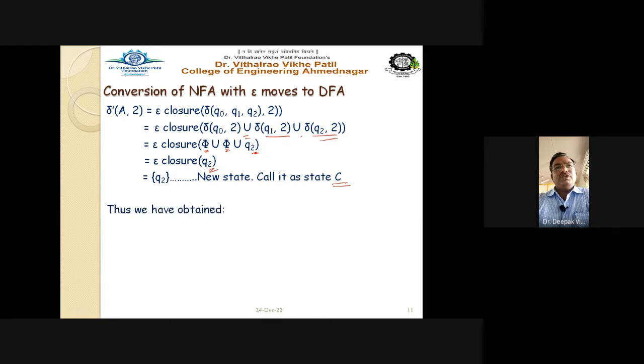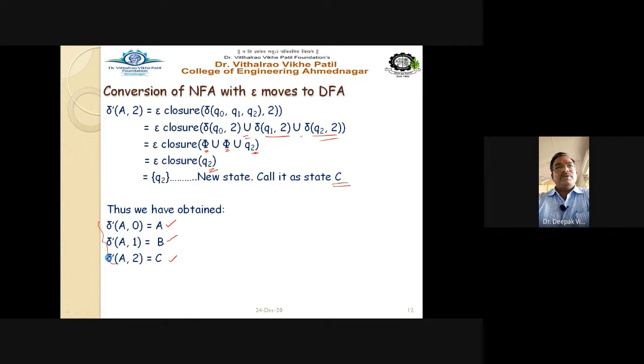Thus we have obtained delta dash of A comma 0 equals capital A, delta dash of A comma 1 equals capital B, and delta dash of A comma 2 equals capital C. All three transitions are there, and we have obtained three states here. This is nothing but the transition functions we have written here, right?